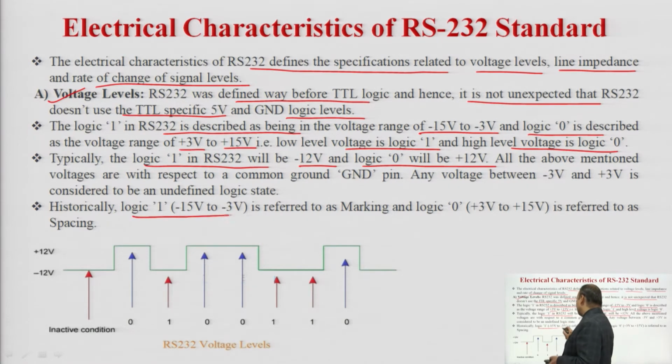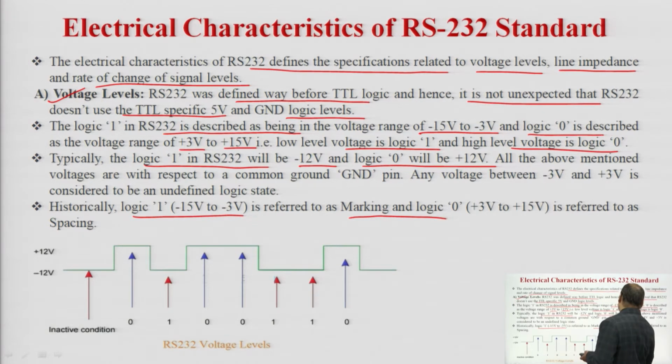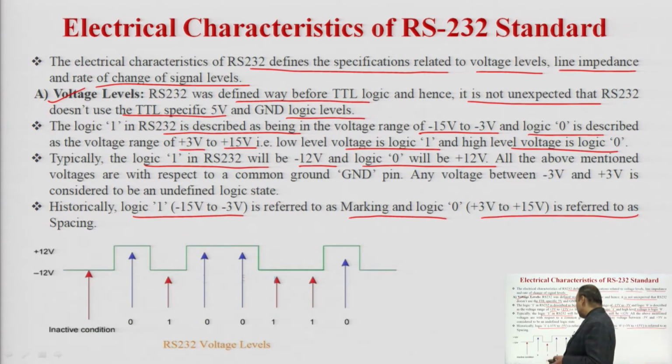Historically, logic 1, that is minus 15 volt to minus 3 volt, is referred to as a marking, and logic 0, that is plus 3 volt to plus 15 volt, is referred to as a spacing. So, this is the RS-232 voltage level. This is the inactive condition, that is minus 12. The logic level is minus 12 to plus 12 volt. Plus 12 volt is logic 0, minus 12 volt is logic 1.